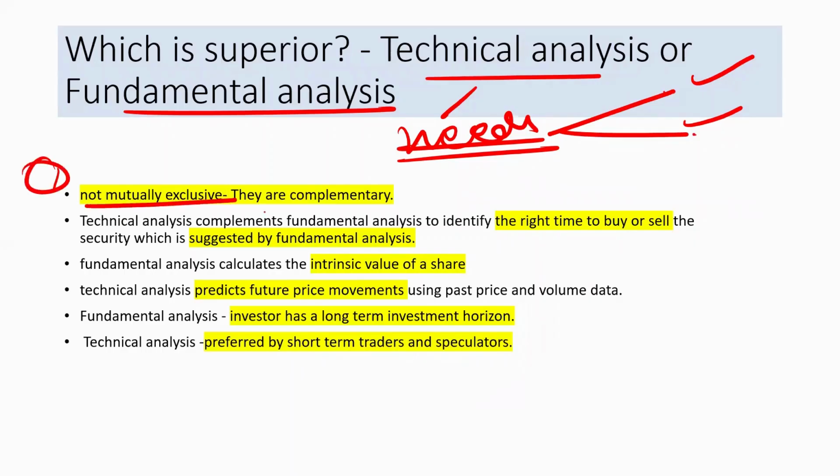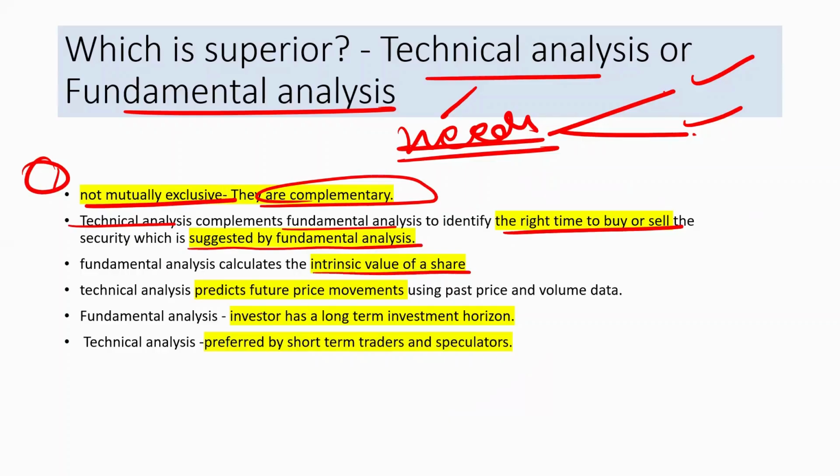It is not mutually exclusive, they are complementary. Why they are complementary? See, technical analysis complements the fundamental analysis to identify the right time to buy and sell the security which is suggested by the fundamental analysis. Fundamental analysis calculate the intrinsic value of a share. Technical analysis क्या करता है?